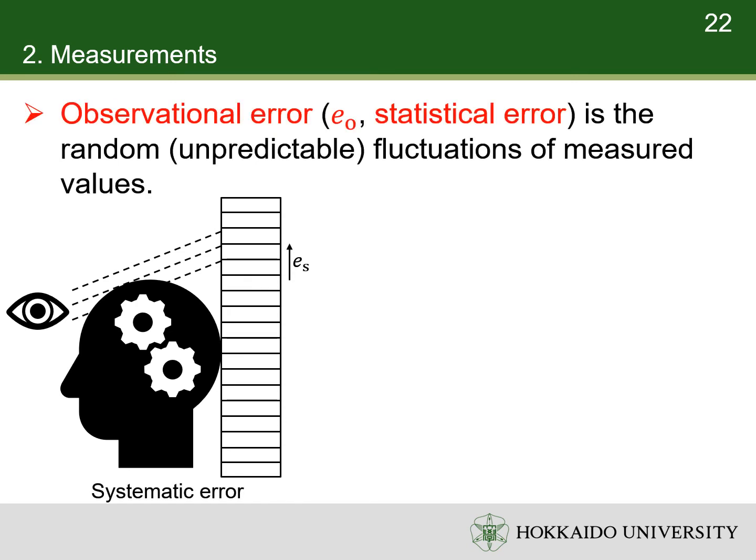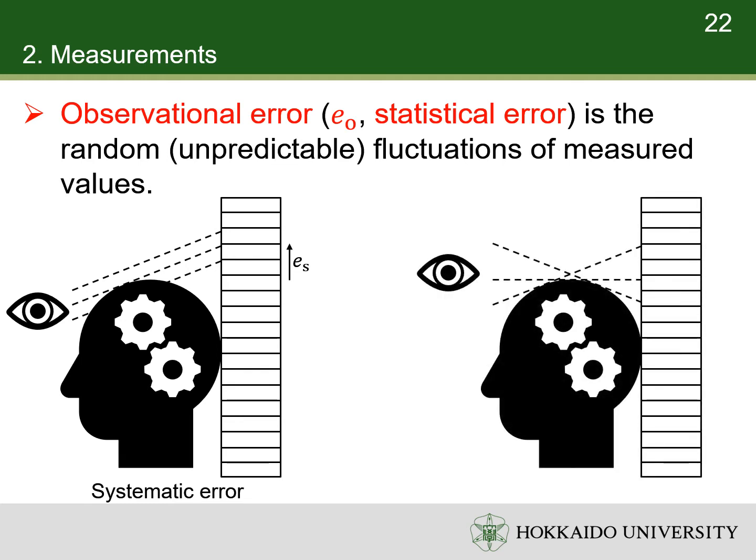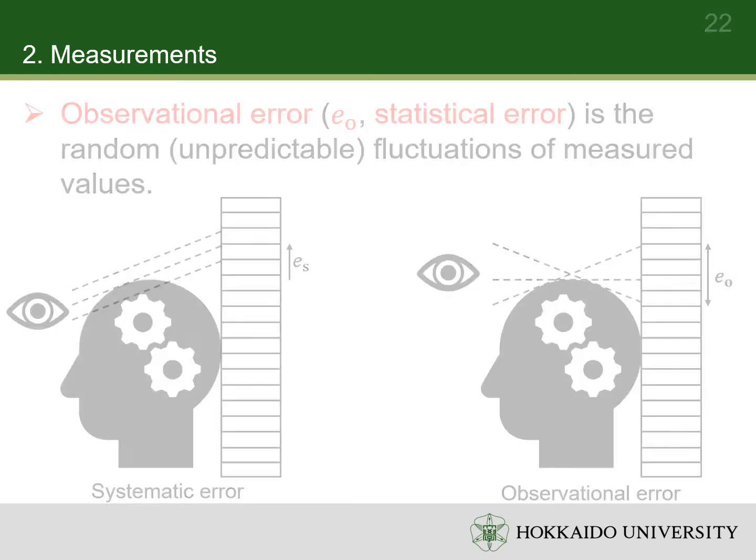Another type of the error is the observation error. The observation error is sometimes called a statistical error. It is the random fluctuations of measured values. Observation errors are unpredictable. For example, the observer cannot repeat his or her position every time. So, there is some random and unpredictable fluctuation to the measured heights.